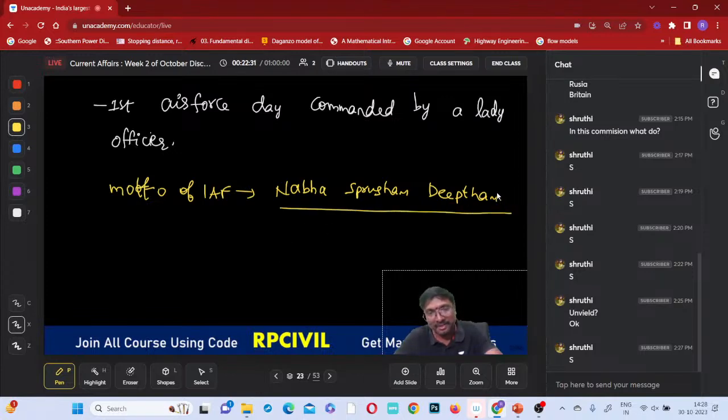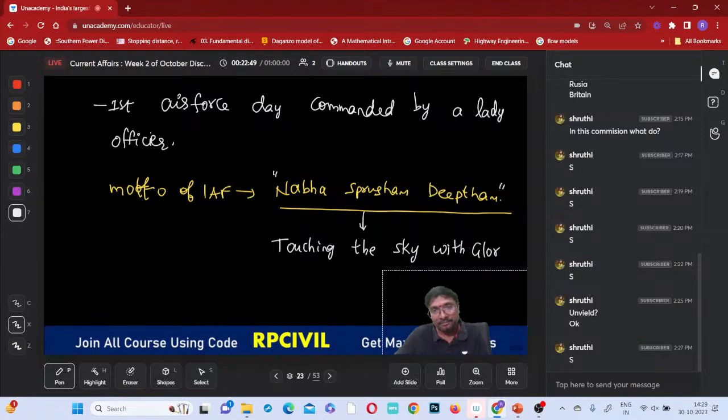Nabha Sprisham Deeptam. So this is the motto of this IAF, right? What does it mean? Touching the sky with glory, right? That is the meaning of it.